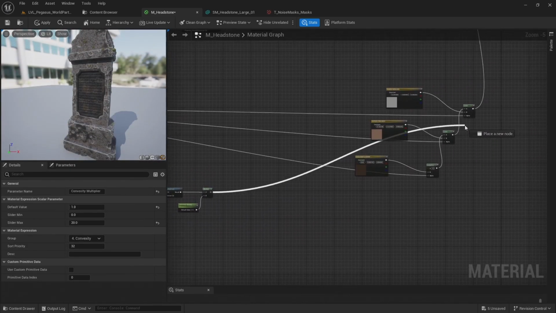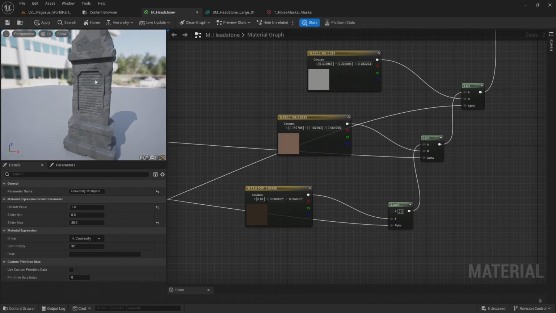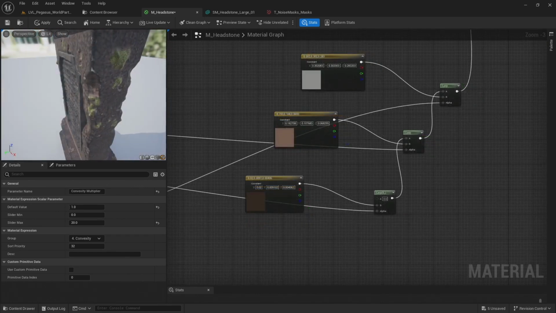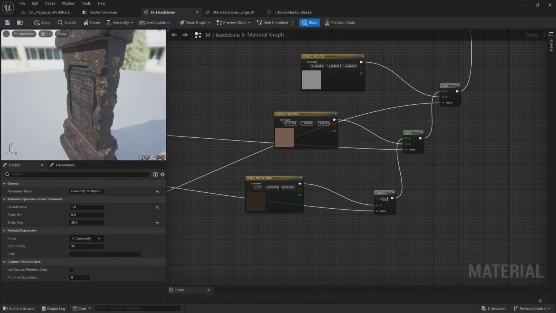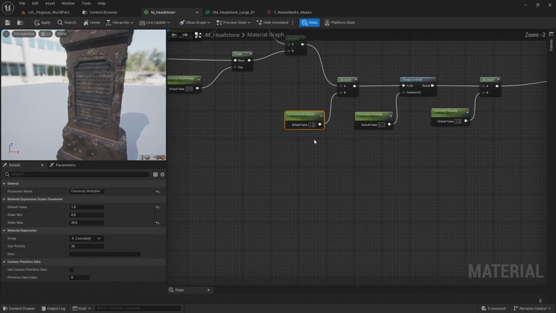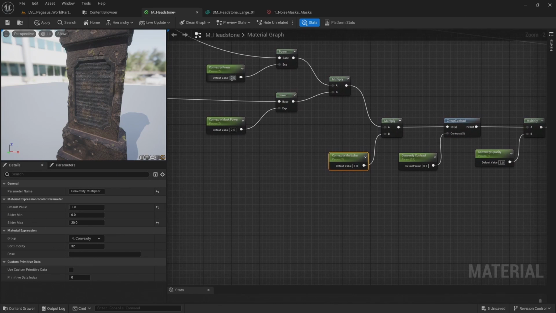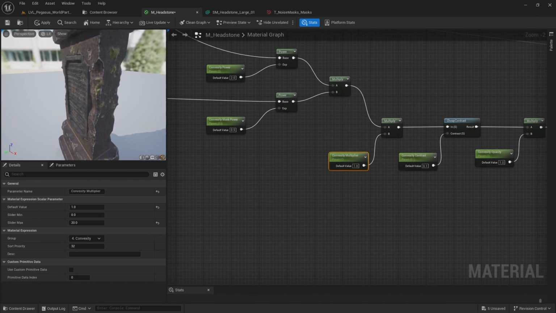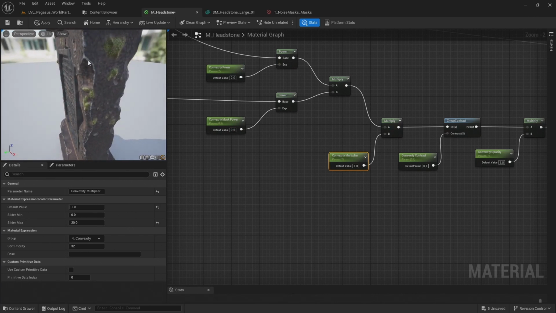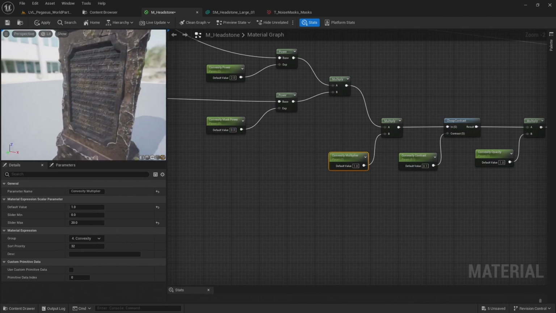And then connect this up to the third lerp. And now I can just about see some convexity on the edges of this model up here. So let's come back down to these parameters and just make some adjustments to the default values. I'm going to reduce the convexity power on the mask. And as I do that, you can start to see some more of that mask coming through. If I set it to 0, then you can see it's much stronger.